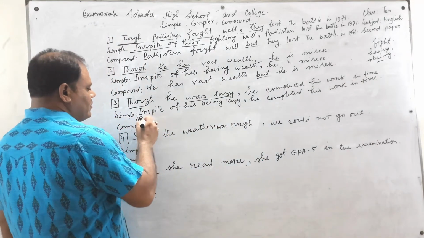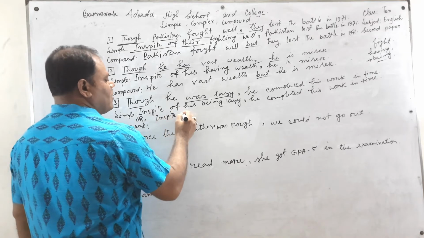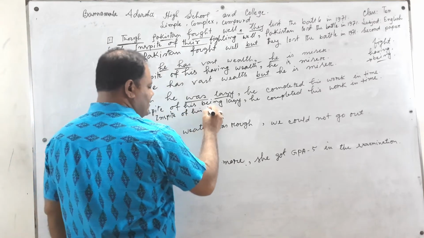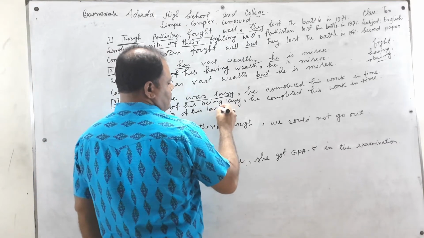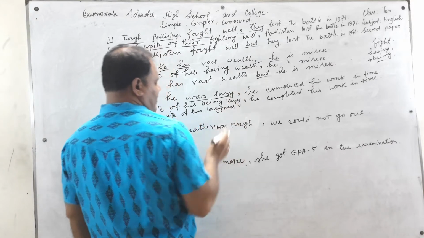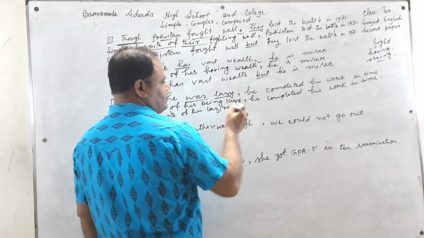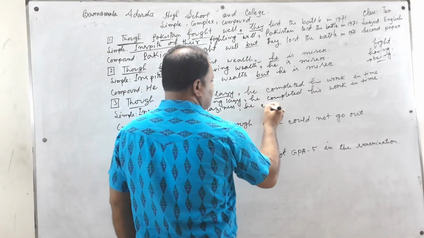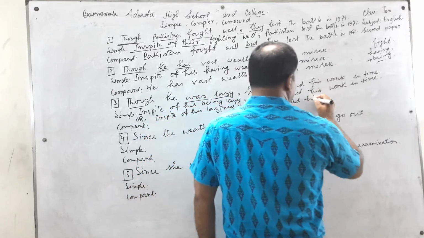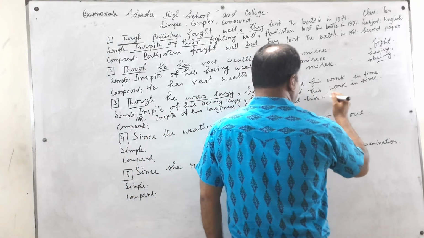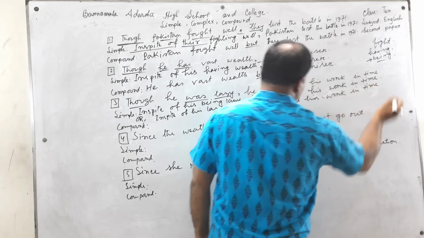Or, despite his laziness, in spite of his laziness, he completed his work in time.